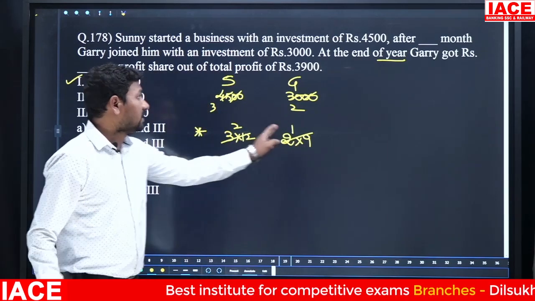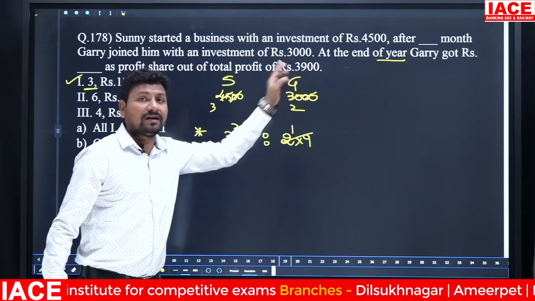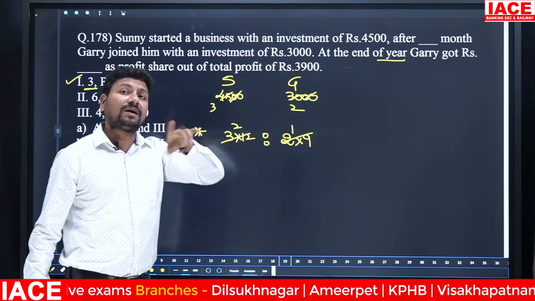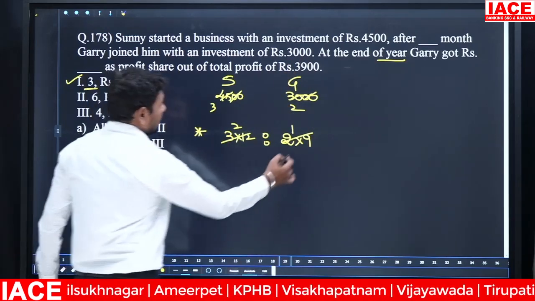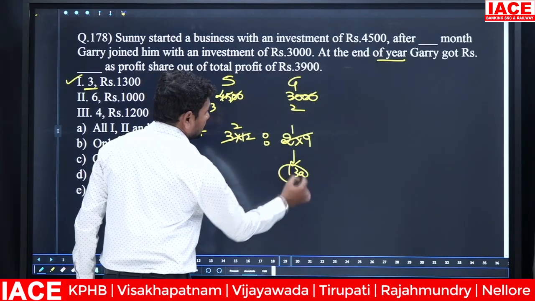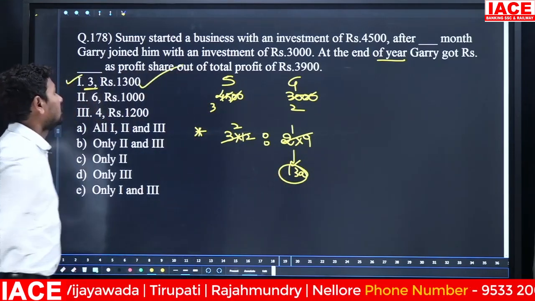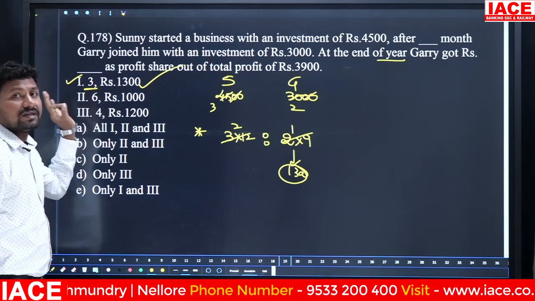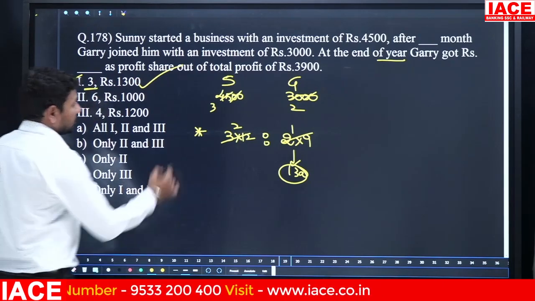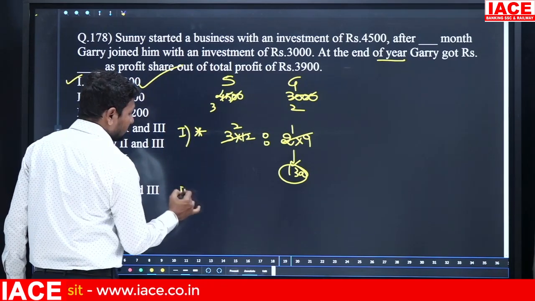2:1. 2 plus 1 is equal to 3 parts. 3 parts is equal to 3900, which means 1 part is equal to 1300. That means Gary will get how much rupees? 1300. This option is correct. 1300 is correct. Statement 1 is exactly correct. And look at statement 2. Here we have checked statement 1. As it is, we check statement 2.